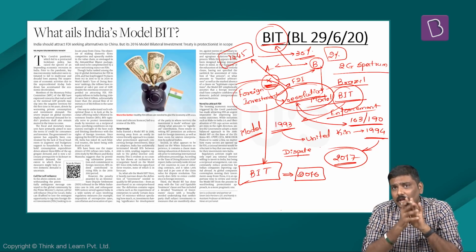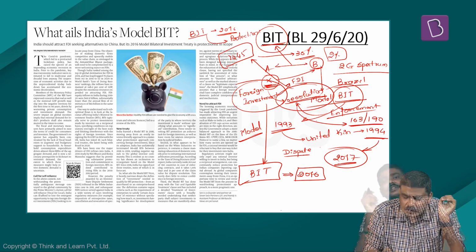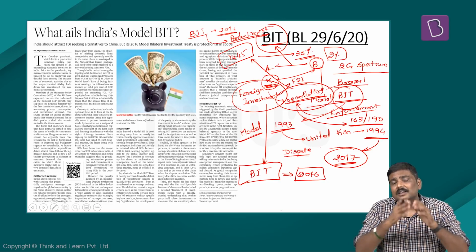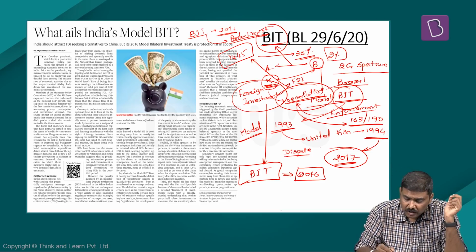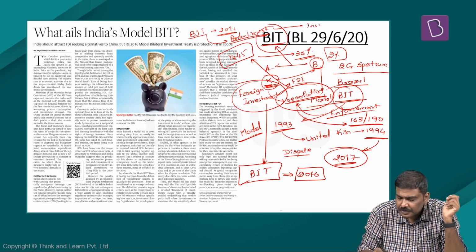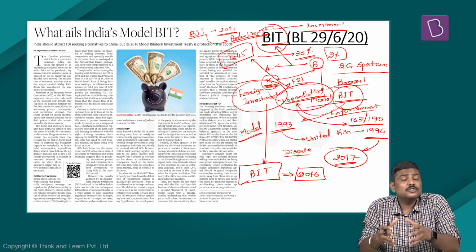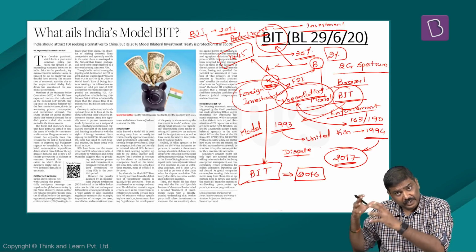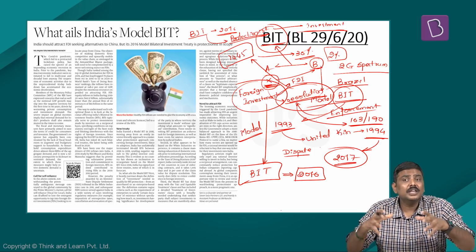Now, what has been the issue? The issue has been that the BIT which was introduced in 2016 is more protectionist. That is, the government has formulated the BIT in such a way that it is more worried about domestic interests, or the interests of the government, rather than addressing the concerns of the foreign investors. For example, consider one of the provisions related to the definition of investments. The Government of India has reduced the coverage of types of investments which will be covered under the BIT. As a result, many foreign investors who are making investments in India will not be covered under the protection given by the BIT.